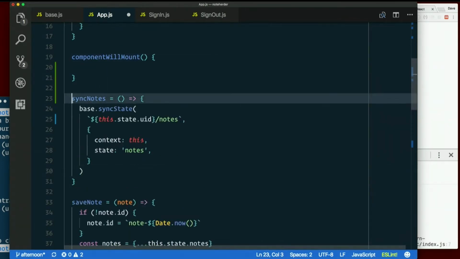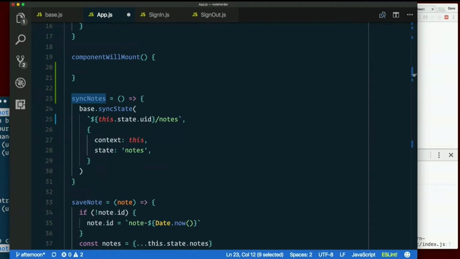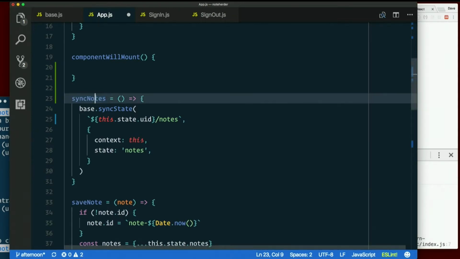So when does syncNotes actually need to get called? Not as soon as the page loads necessarily, but as soon as we've got a user ID. Make sense? So auth handler could call it.